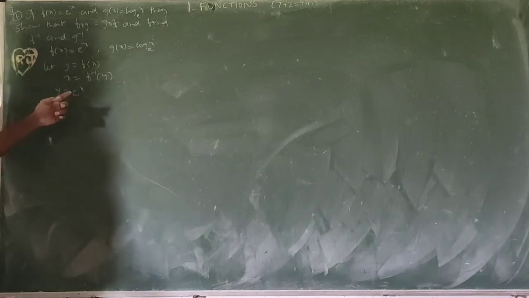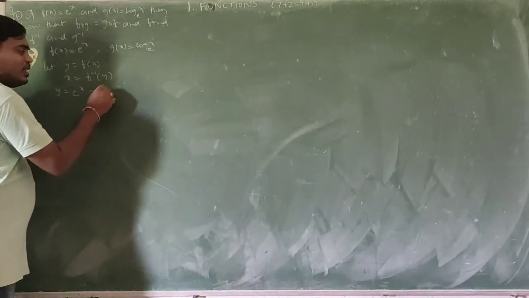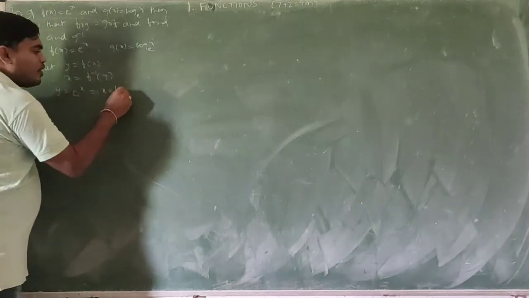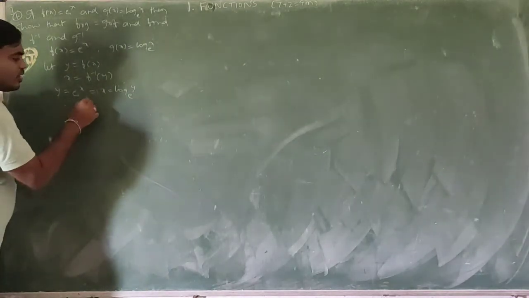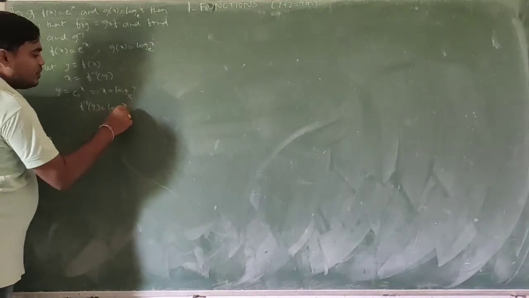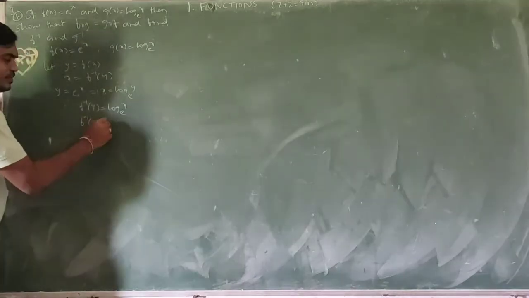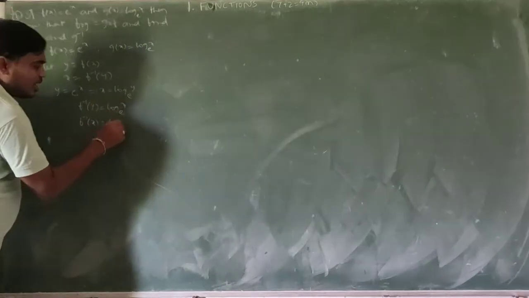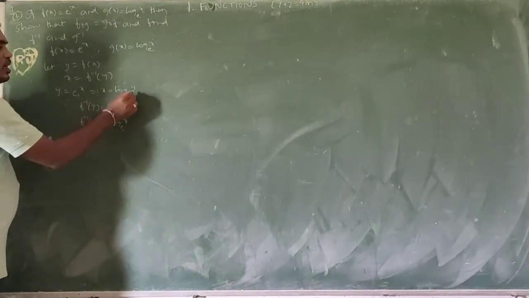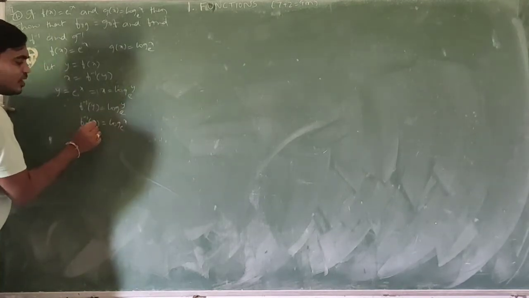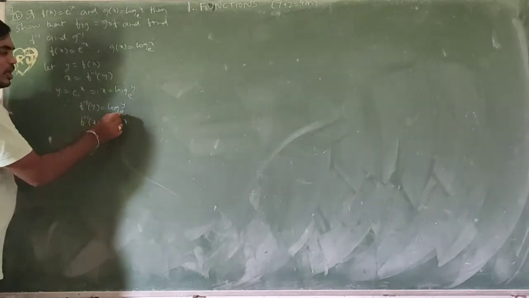I want to convert this exponential form to logarithmic form. So power form to logarithm form: x equals log y base e. So f inverse of y equals log y base e. Now I want to write f inverse with x instead of y. Instead of y, I am writing x. So f inverse of x equals log x base e.